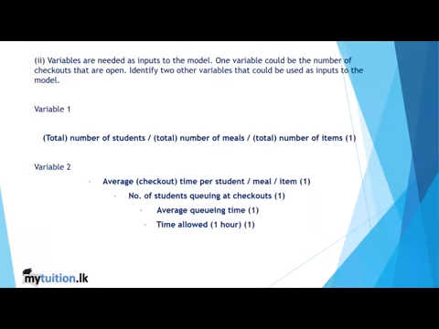Next one, variables are needed as inputs to the model. So it's typically modeling. One variable could be the number of checkouts that are open. Identify two other variables that could be used as inputs to the model. Now let's see variable 1, total number of students. Either one from this will give the proper input. Now variable 2, it's going to be time allowed, number of students queuing at checkouts, and average time per student. So any of these two variables will make it easier to build a model for the above mentioned criteria.